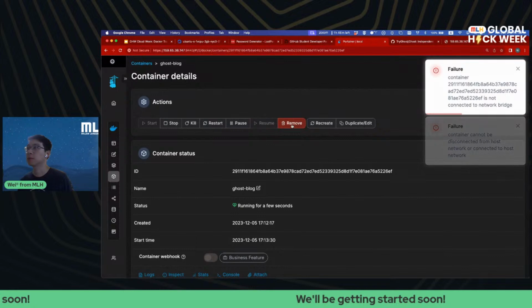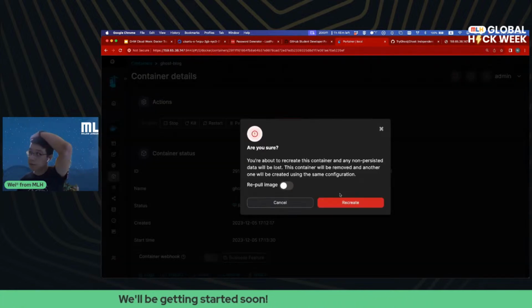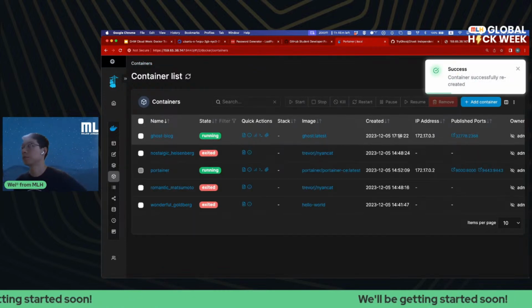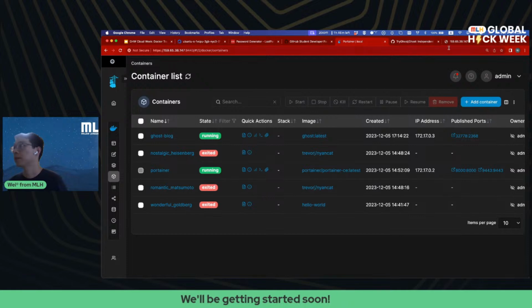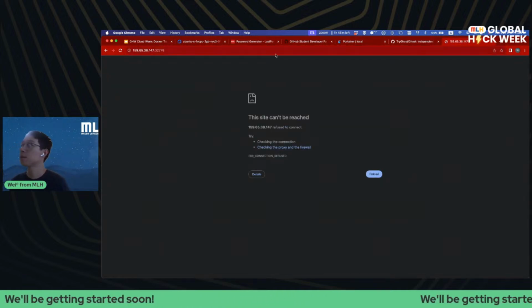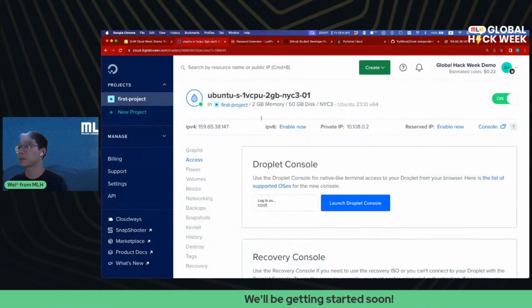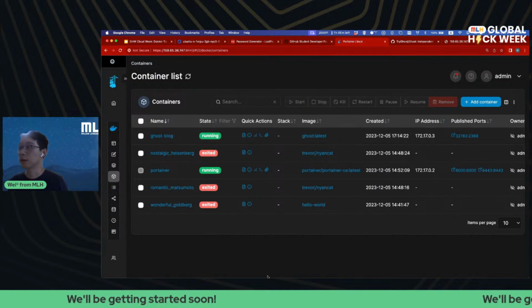Okay, Ghost doesn't like me, I guess. Recreate. Wait, let me just recreate Ghost and see what happens. 32778. Okay. I think there are some bugs with the image, maybe. That's why it is not coming up.